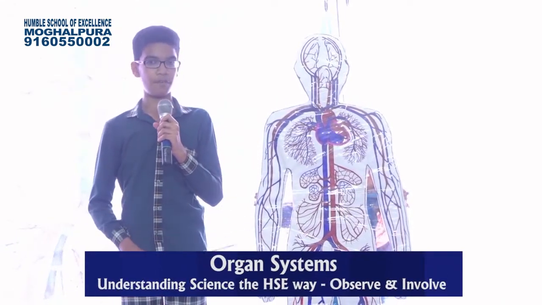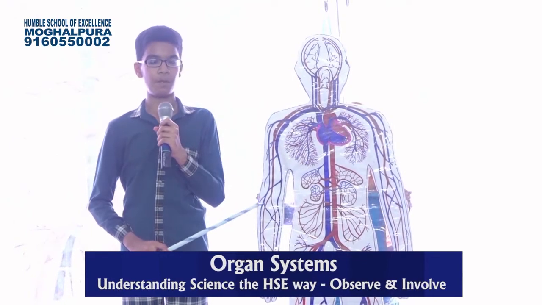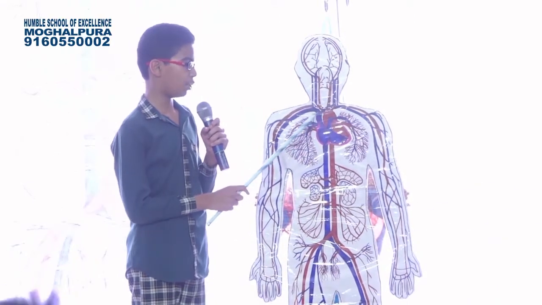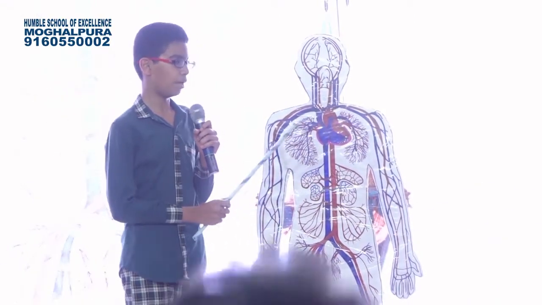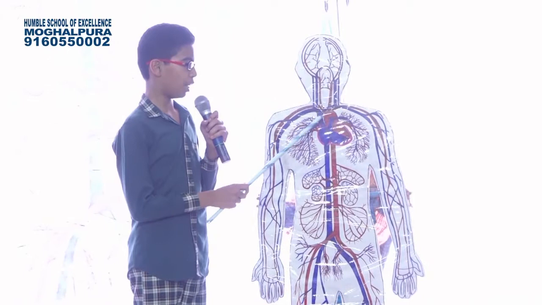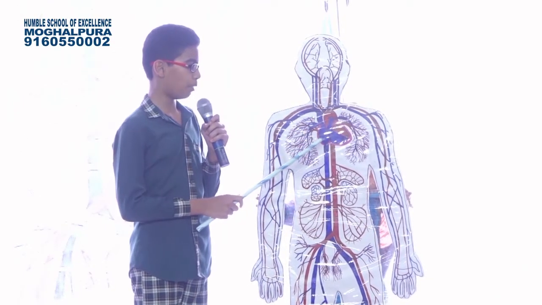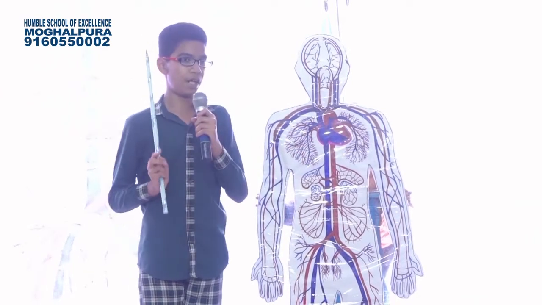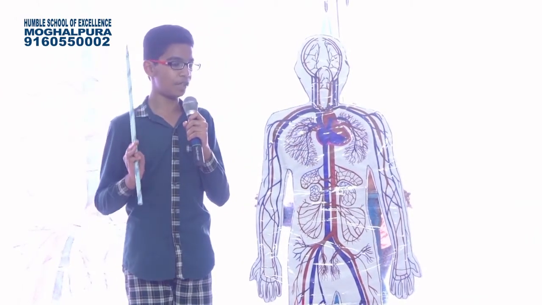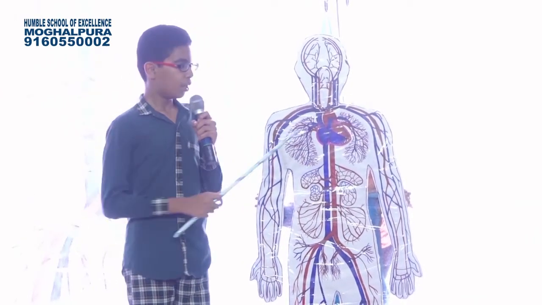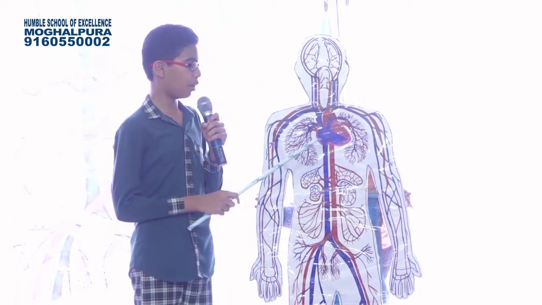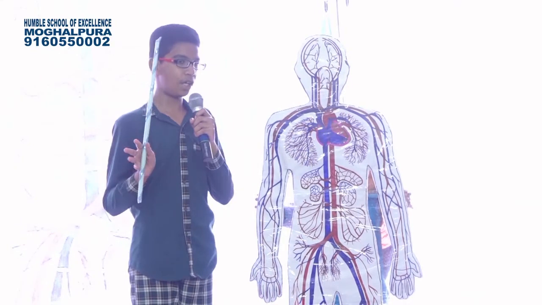I am Ibrahim Ali of class 7. I am going to explain about our body's circulatory system. It consists of heart and blood vessels like arteries, veins, capillaries and blood. The blood vessels take the blood into different body parts for various requirements like respiration, excretion, providing nutrients and medicines to different parts. The heart works like a pump and pushes the blood into different body parts by contraction and